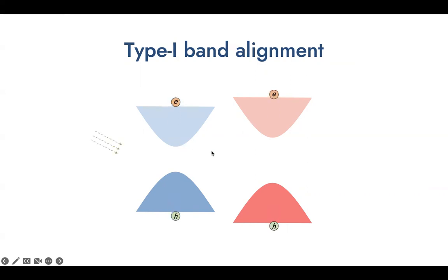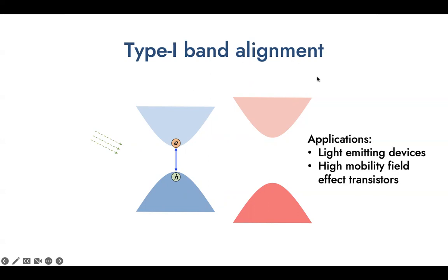The charge carriers excited in this case will relax to the same material and be confined there. Such strong confinement of electrons and holes enhances the overlap between their wave functions, which makes this type of band alignment suitable in applications such as light emitting devices or field effect transistors where high mobility is required.